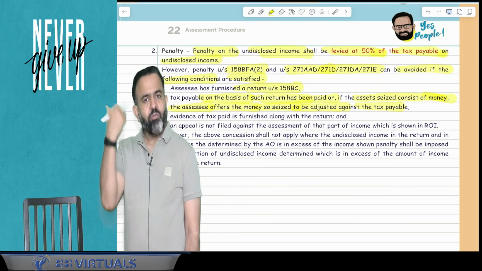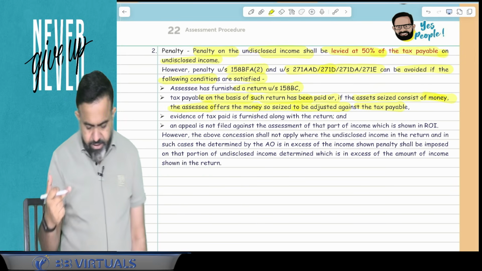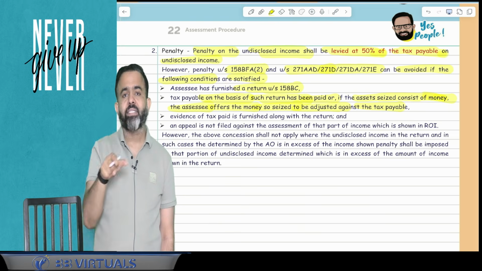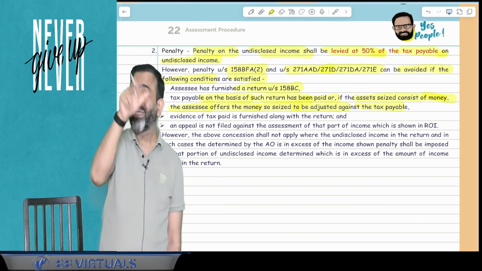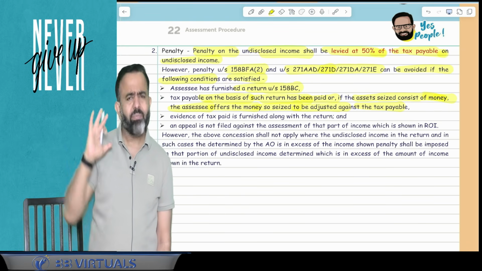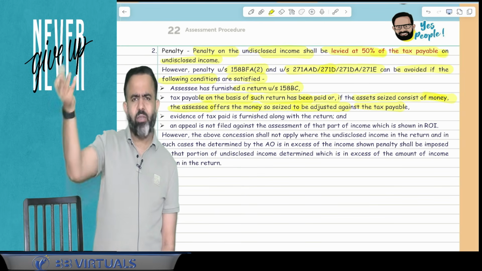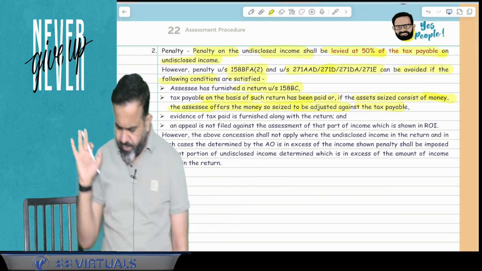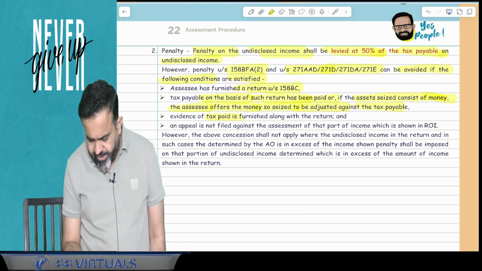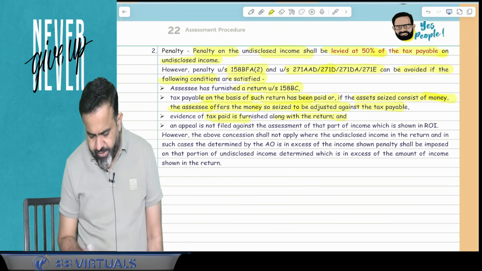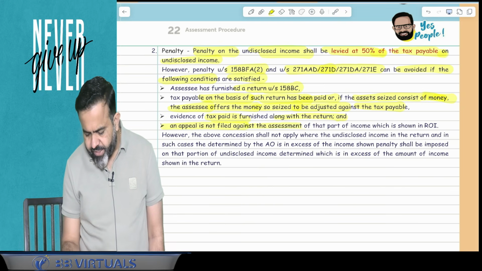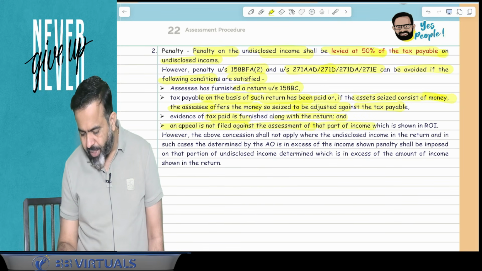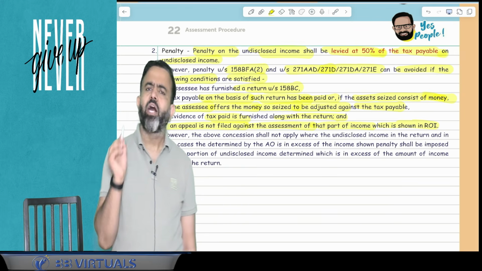So first condition is assessee filed the return. Second condition is that assessee paid the taxes on the undisclosed income, whatever he declared in the return, or he has just mentioned to the income tax department, okay, you have seized my money, just adjust my money against the tax payable. And evidence of the tax paid is furnished along with the return, and appeal is not filed against the assessment of that part of the income which is shown in the ROI.